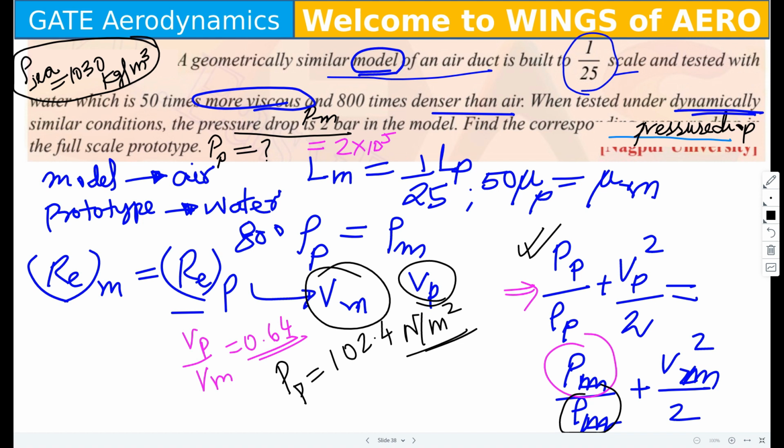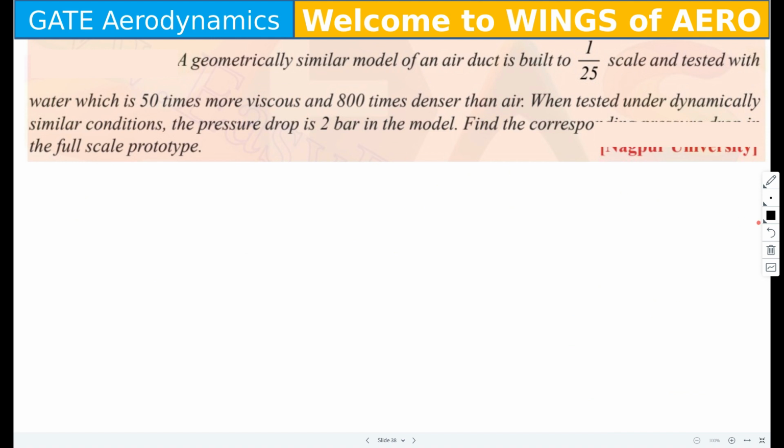Okay. Then if there is a ratio, there is another way to find out. Let me clear this. I hope all of you have noted down those values. There is one more way. What they have asked is pressure. Pressure means what? Force by area. Now force can also be written as mass into acceleration.